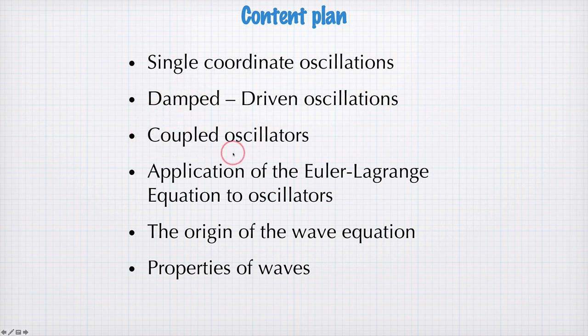Then we'll talk about coupled oscillators, where energy can be exchanged between different oscillators, and use the Euler-Lagrange equation to understand, or at least see how these equations are developed. And from coupled oscillations, we can start coupling together many masses to find a wave equation in the limit of an infinite number of masses. We can get a continuum wave equation, and then talk about some mathematical properties of waves.